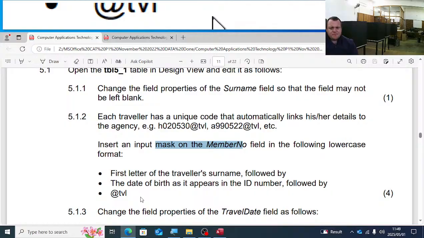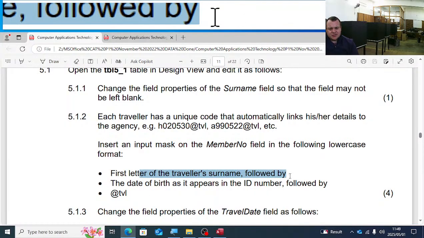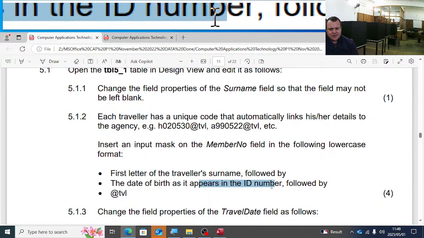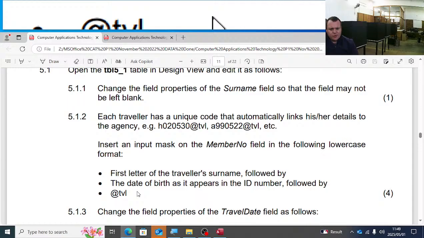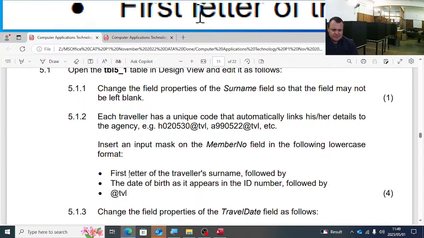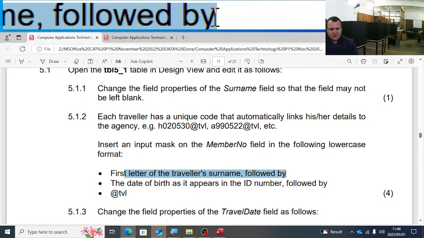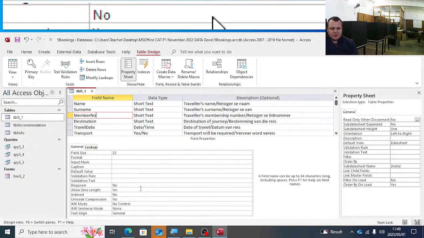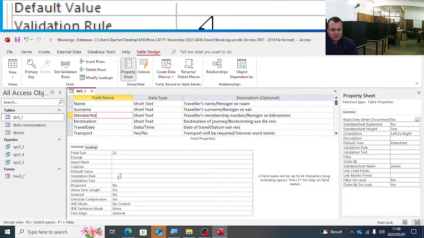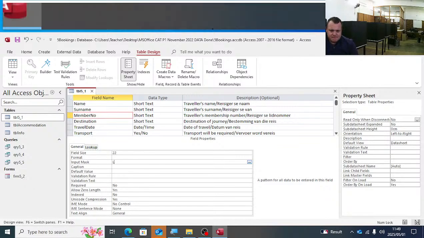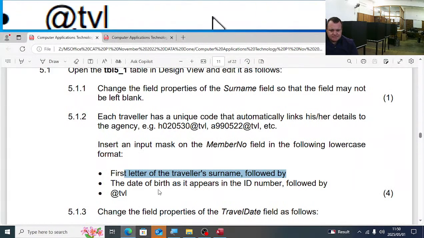We will have the first letter of the traveler's surname, followed by the date of birth as it appears in the ID, followed by the @tvl. So the first letter of the traveler's surname, input on the membership. The input mask will be the first letter of the surname. So that is an L.